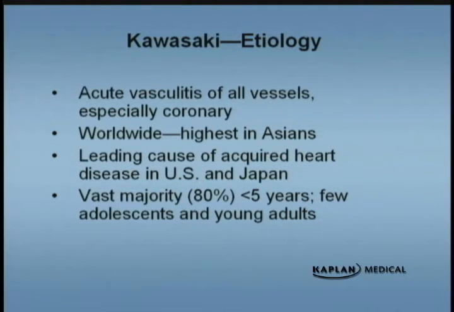It's found worldwide. The highest incidence is found in Asians. It's the leading cause of acquired heart disease in both the U.S. and in Japan. The majority of patients are less than 5 years of age. Once again, read the question, look at the patient's age. It has been described in older children. We are seeing more cases of what they call atypical Kawasaki, but for exam purposes, look for someone who's less than 5 years of age.